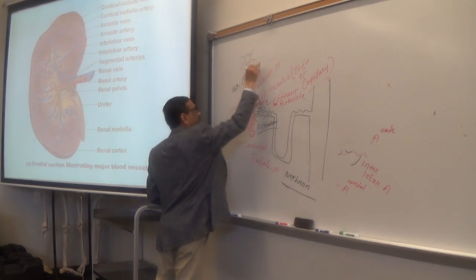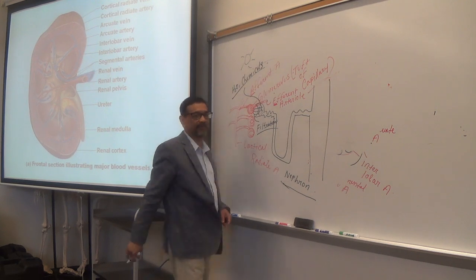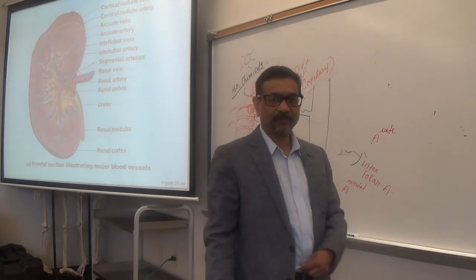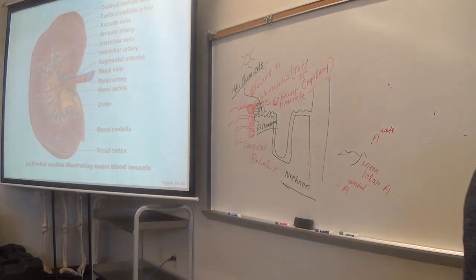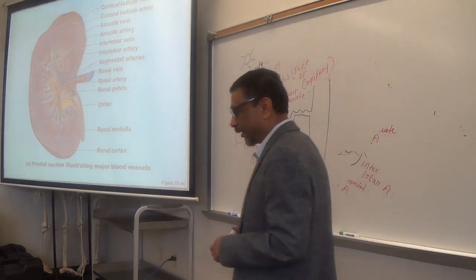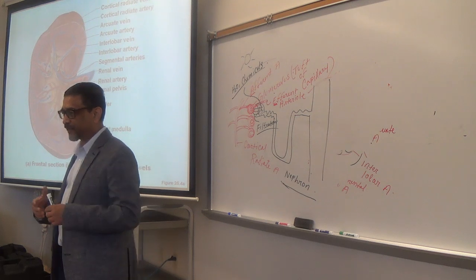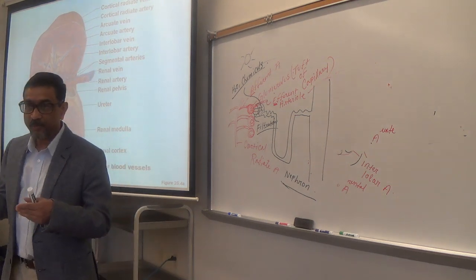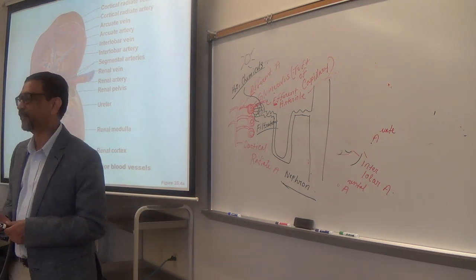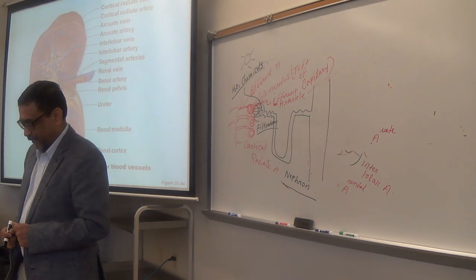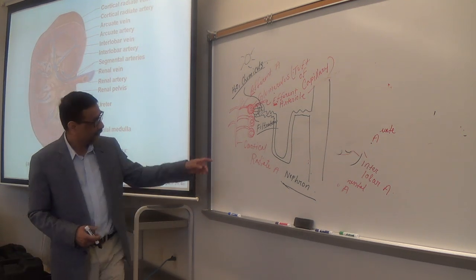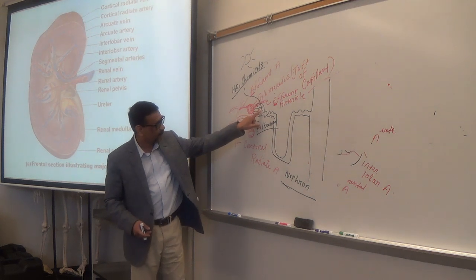Many different types of chemicals. Make sense? Fluid from the blood enters into the nephron. And that process is called filtration, right? Filtration.